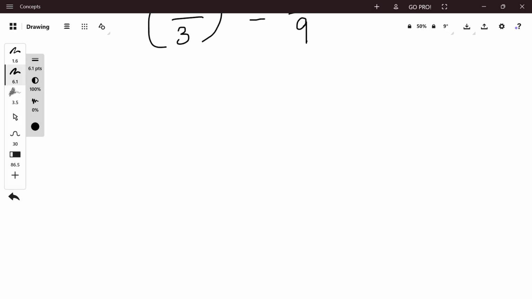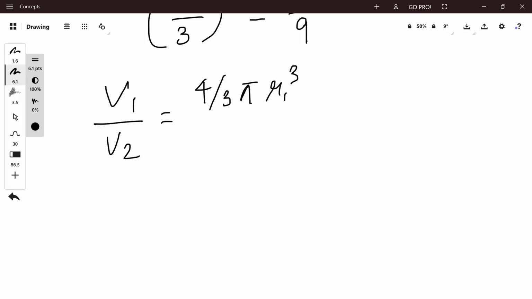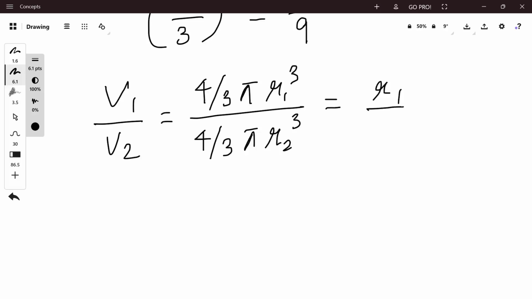The volume of a sphere is given by 4 by 3 pi r cube. That is, V1 upon V2 is equal to 4 by 3 pi r1 cube upon 4 by 3 pi r2 cube, which is equal to (r1 upon r2) cubed.